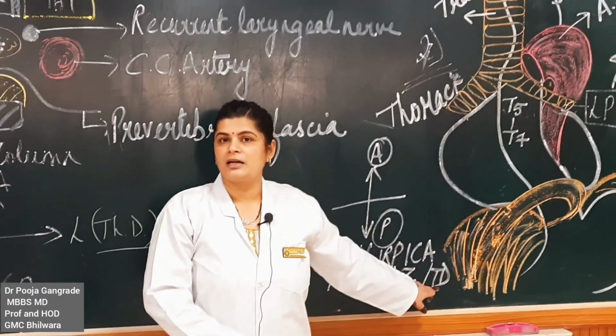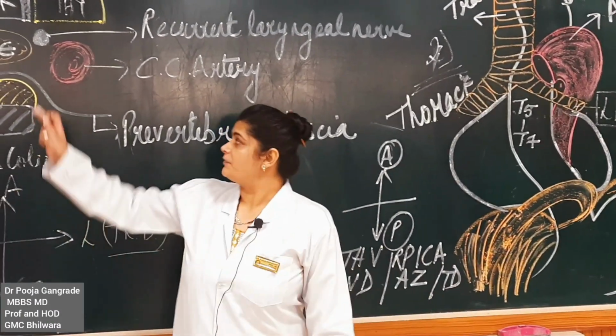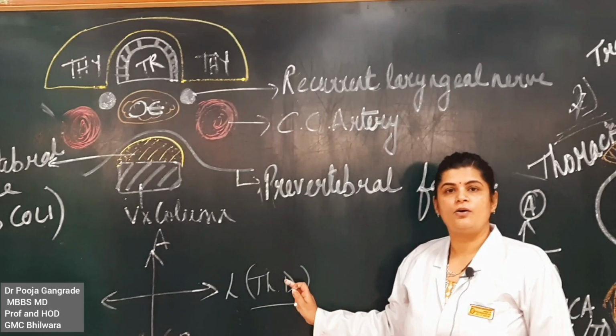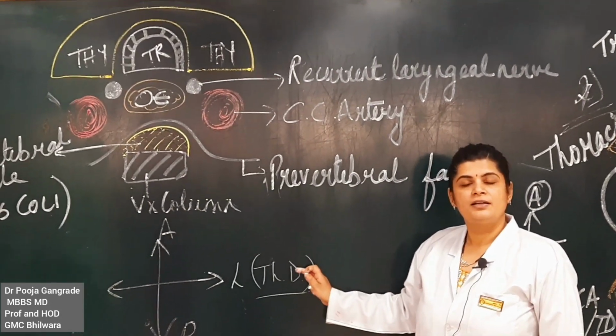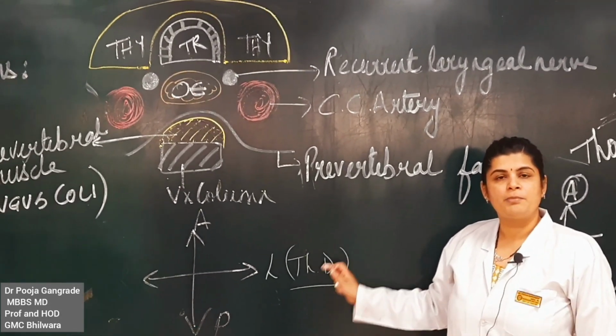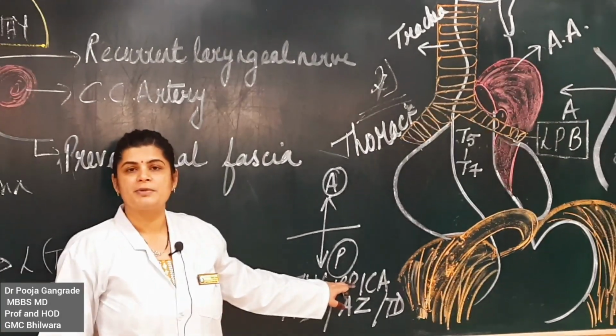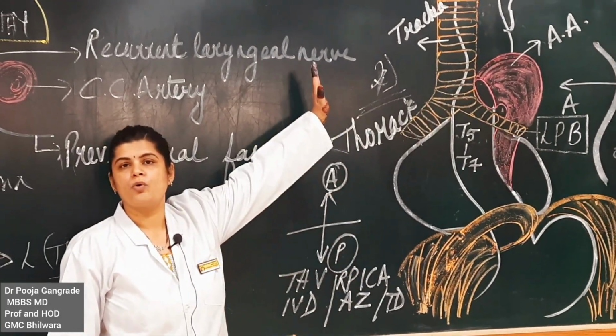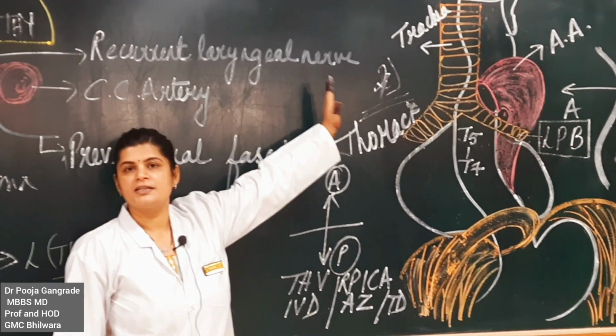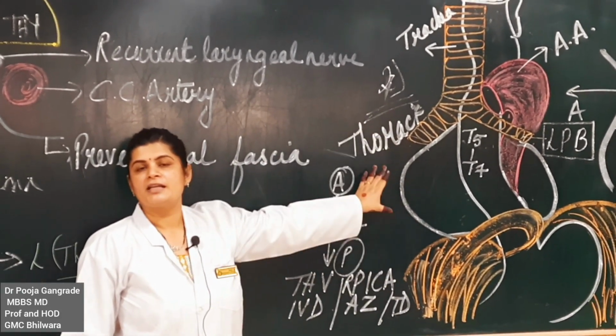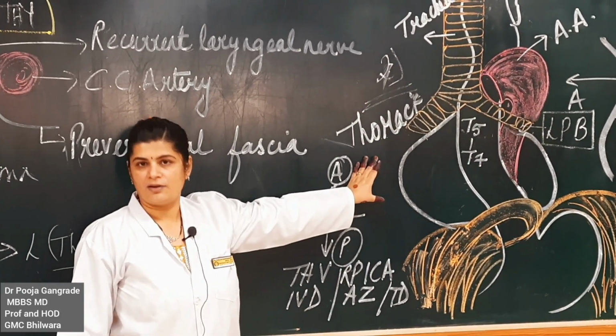The thoracic duct comes from below. We have discussed the thoracic duct here, that on the left side we have the thoracic duct in the cervical part. The same thoracic duct is present throughout the course of the esophagus in the thoracic part of the esophagus. Understood?